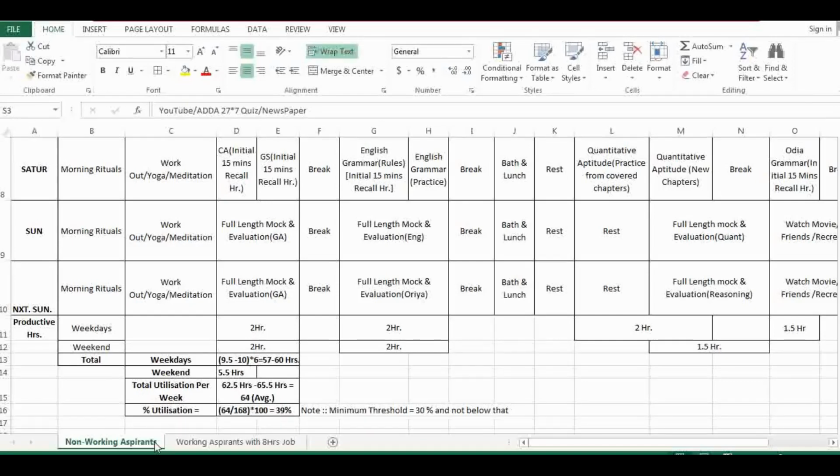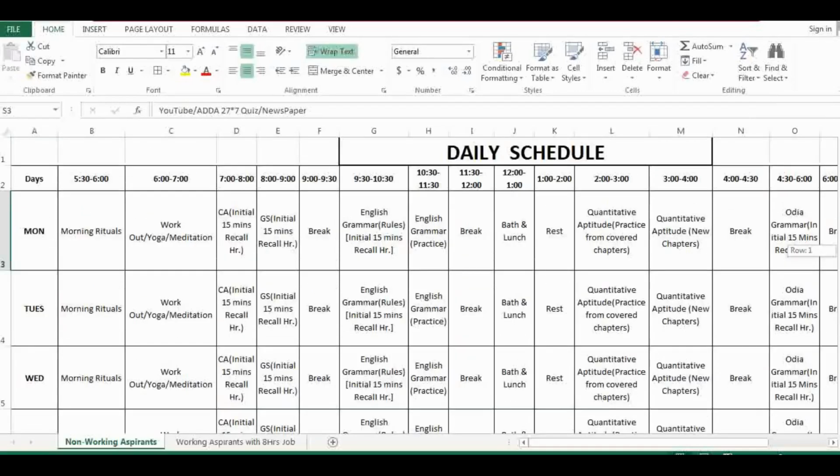As I said in my earlier videos also, your utilization percentage has to be optimized to give a good performance in the examination. Okay, so this is all about the timetable for non-working aspirants.